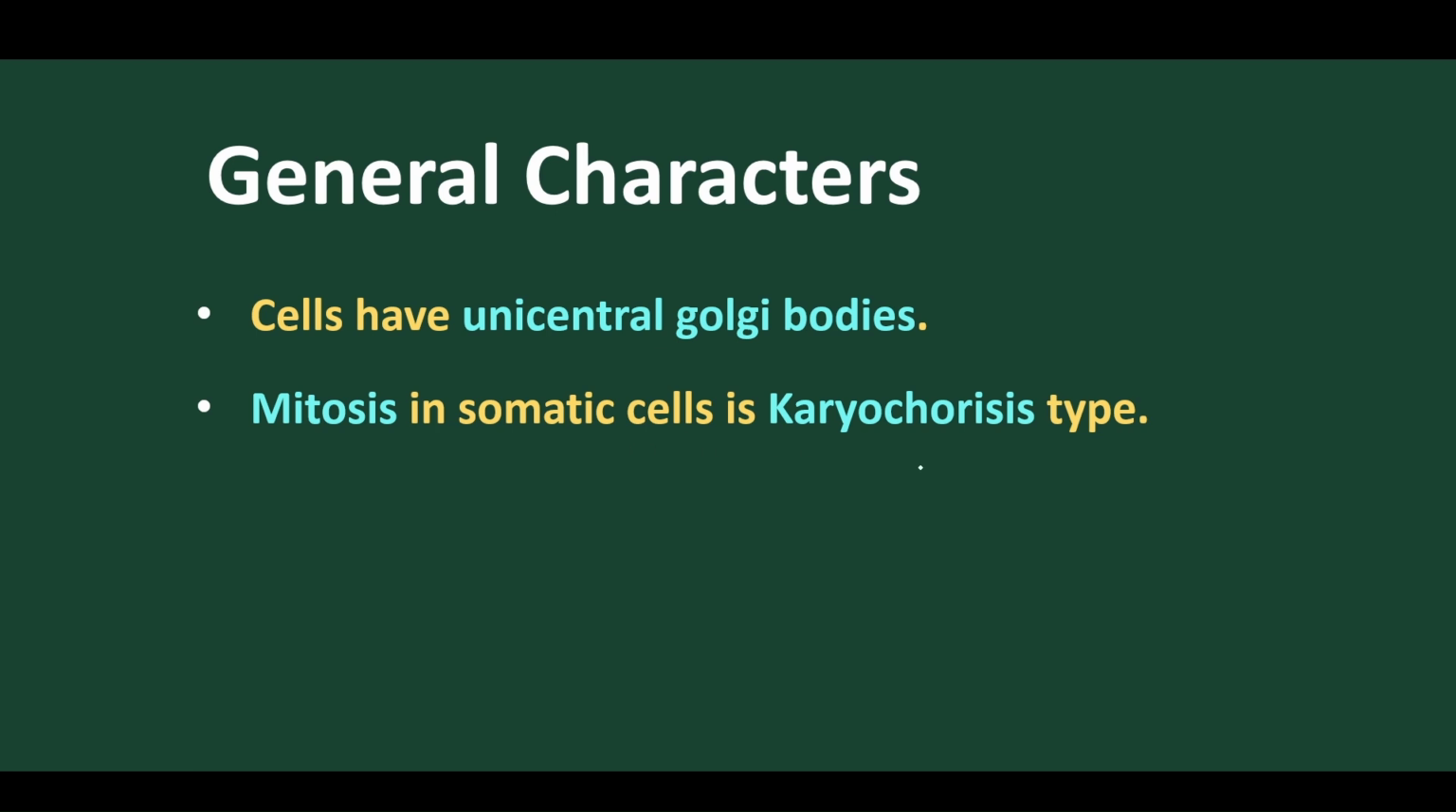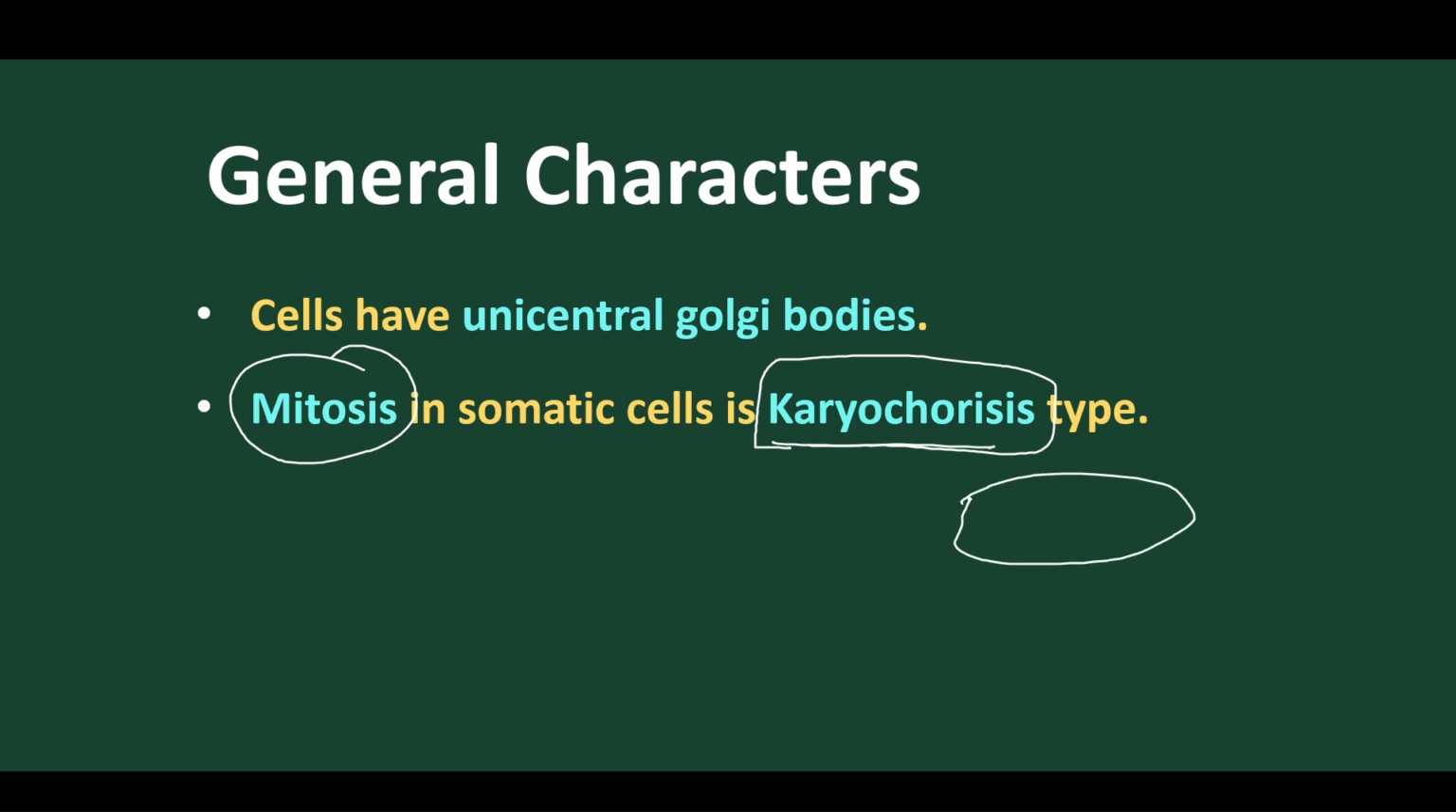Mitosis in fungi is karyochoresis. What does this mean? Mitosis in fungi is a different type from mitosis in somatic cells. What is karyochoresis? During mitosis in fungi, the spindle fibers are present within the nucleus. The nuclear membrane remains present and the spindle fibers are also found inside. This is the nature of karyochoresis.